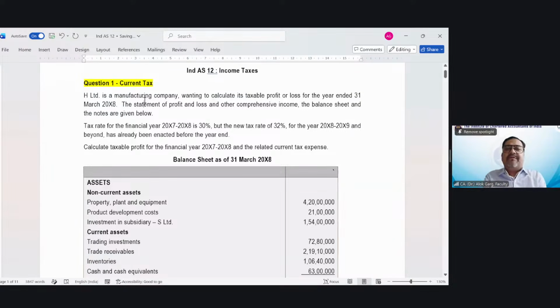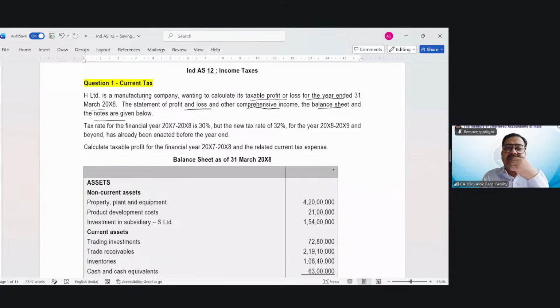H Limited is a manufacturing company wanting to calculate its taxable profit or loss for the year ended 31st March 20x8, as per the Income Tax Act. The statement of profit and loss and other comprehensive income, the balance sheet and the notes are given below.